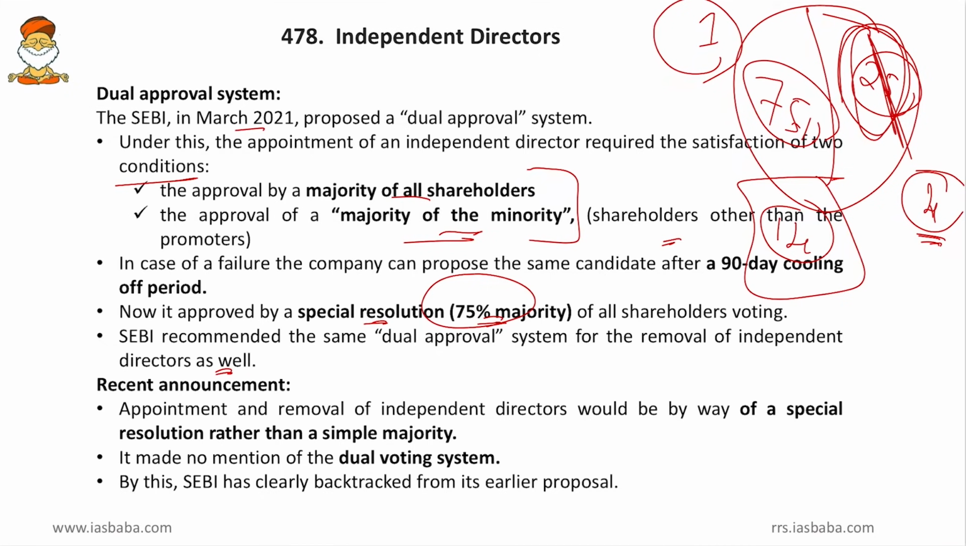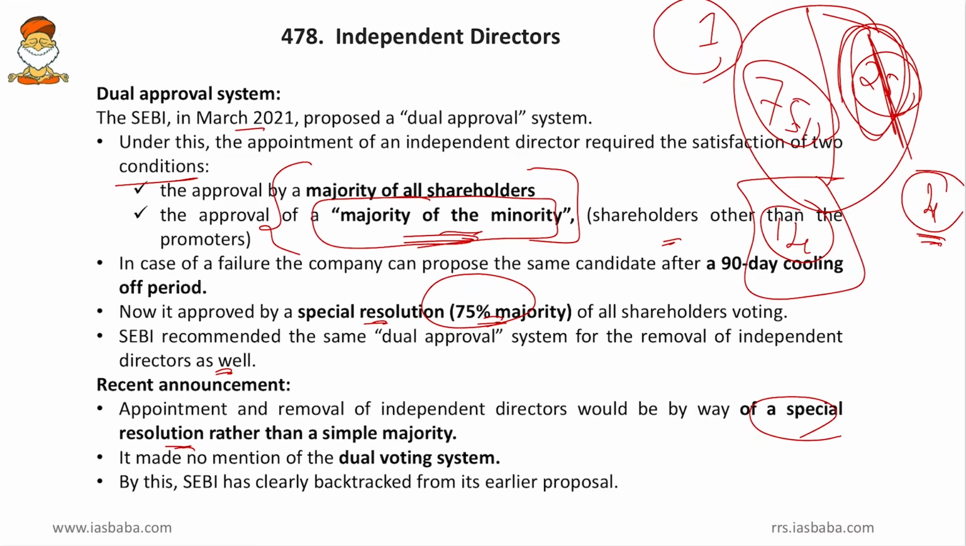Now, what is the system prevailing? The recent announcement says that appointment and removal of independent directors would be by way of special resolution rather than a simple majority. So, at the very first instance, you go for 75% majority and you need not wait for a cooling period, etc. Now, this simple majority is gone and only the 75% majority remains. Then, it made no mention of the dual voting system. So, now majority of the minorities is not there. Instead of this dual system, only one system is brought in, and that too at 75%.